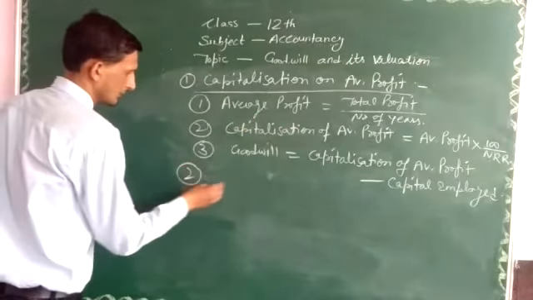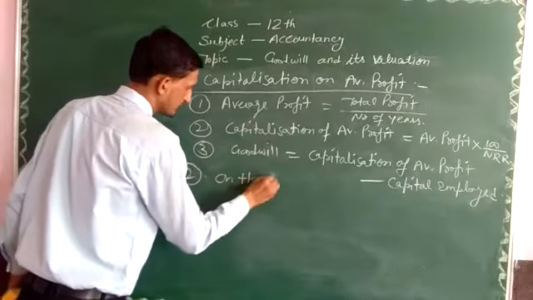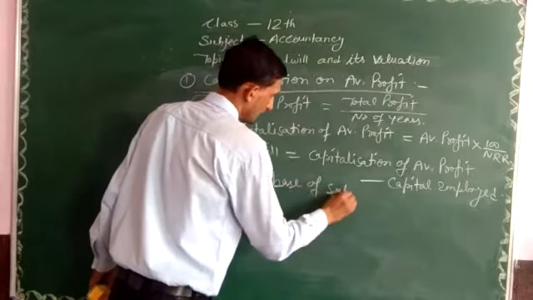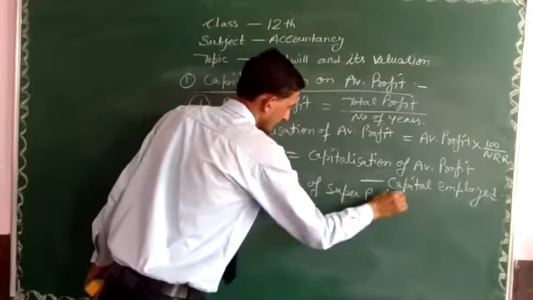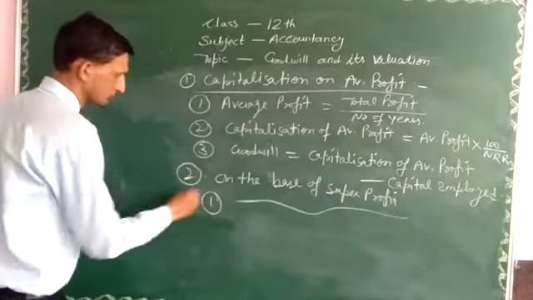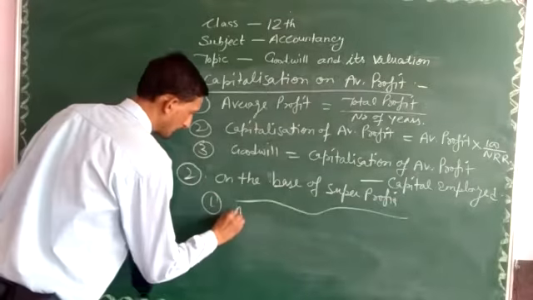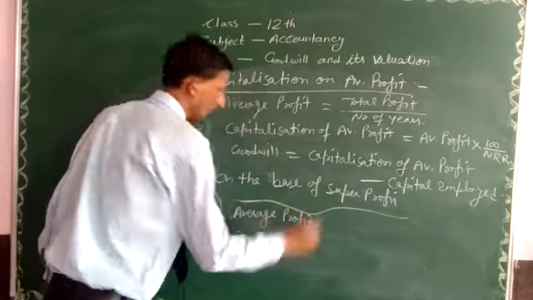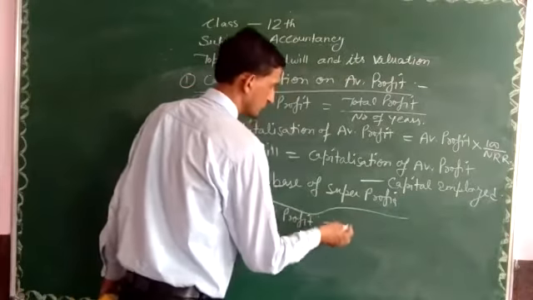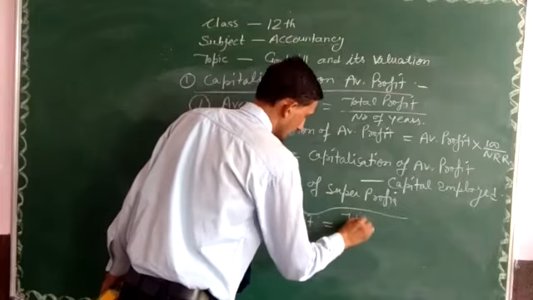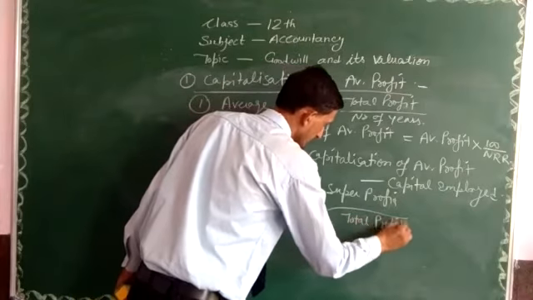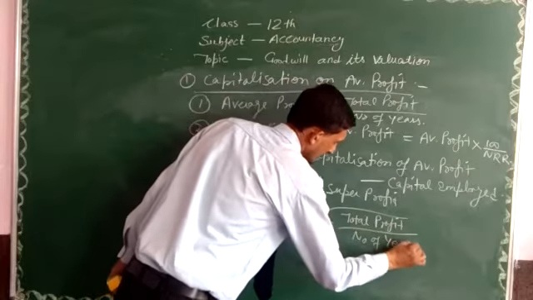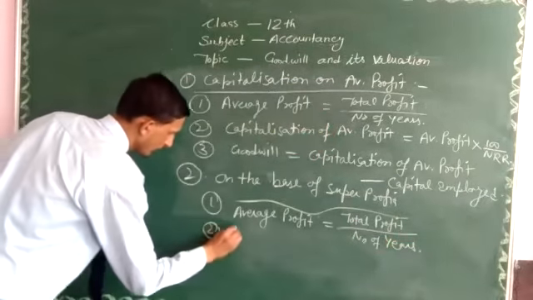Secondly, on the basis of super profit. Simply four steps. First is average profit. We calculate it with the help of the total profit earned by the firm: total profit divided by number of years. Secondly, normal profit.